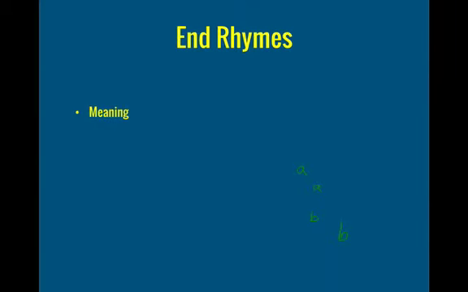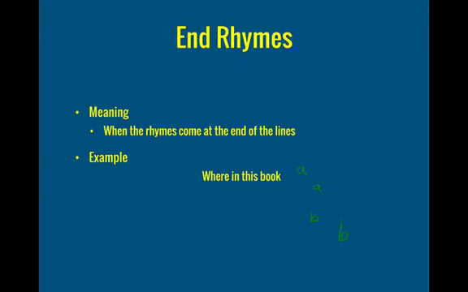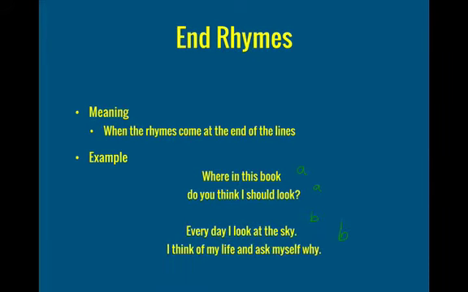And then we have end rhymes. So this is when the rhyme comes at the end of a line of poetry. So, for example, where in this book do you think I should look? Every day I look at the sky, I think of my life and ask myself why. So the end rhymes are book and look and sky and why. So that's an A-A-B-B rhyme scheme. So book and look, sky and why.